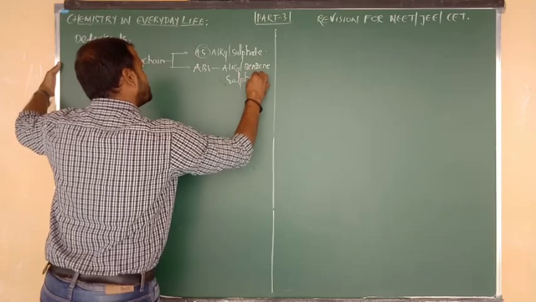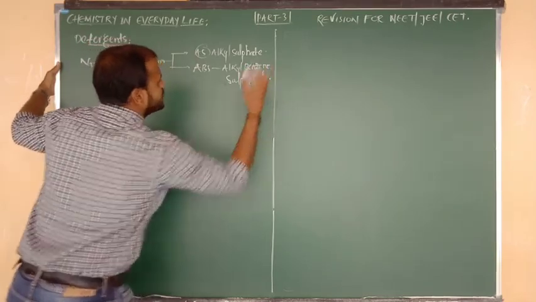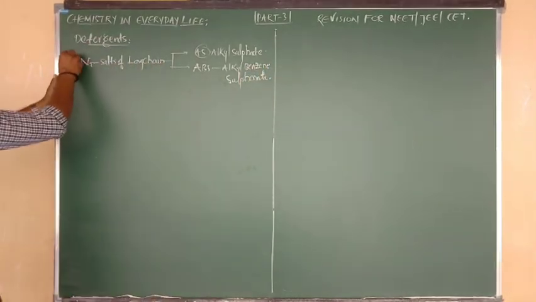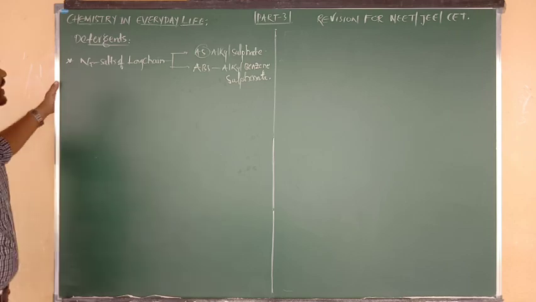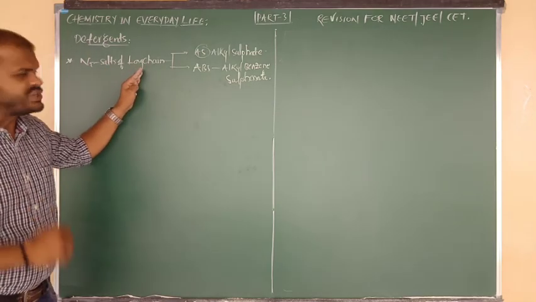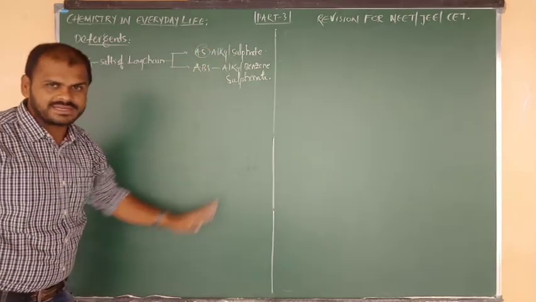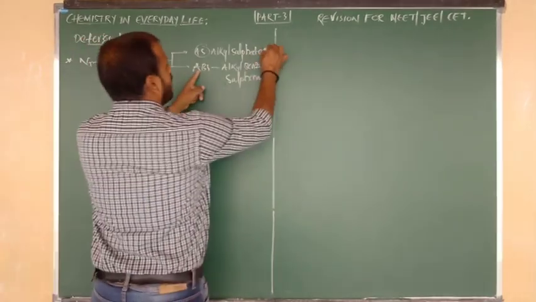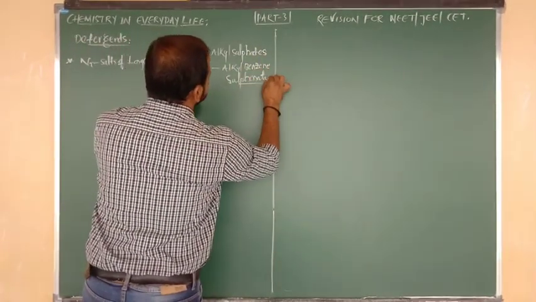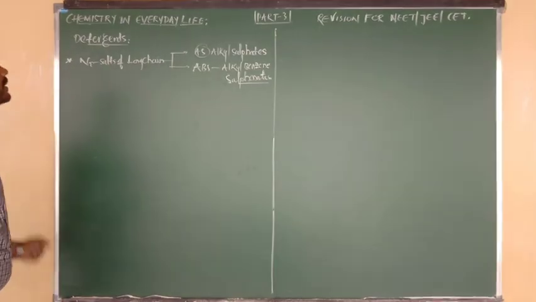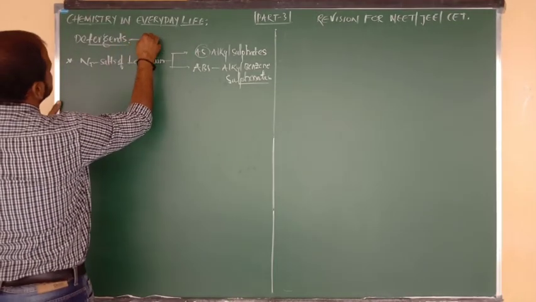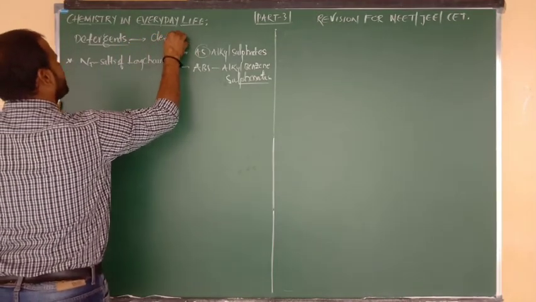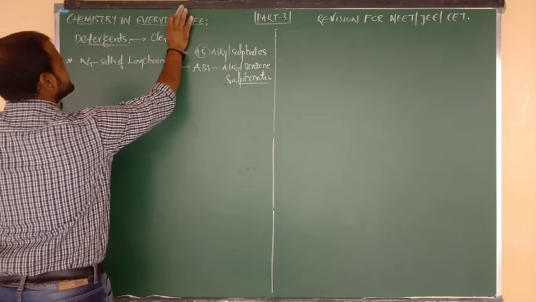I will show you the variation, don't worry beta, but try to remember. Sir, what is meant by detergents? Detergents are nothing but the sodium salts of long chain alkyl sulfates, and also alkyl benzene sulfonates. ये तुम्हारा definition. So what is the importance of detergents? Detergents have the property of, beta, cleansing property.